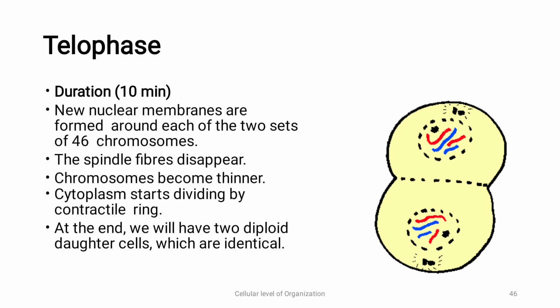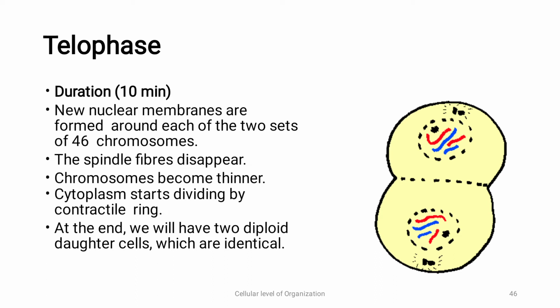Now telophase, what we usually call the end phase, concludes the nuclear division. We have seen that the mitotic phase is first nuclear division followed by cytokinesis. So nuclear division ends at telophase. It usually takes 10 minutes. So what happens in telophase?